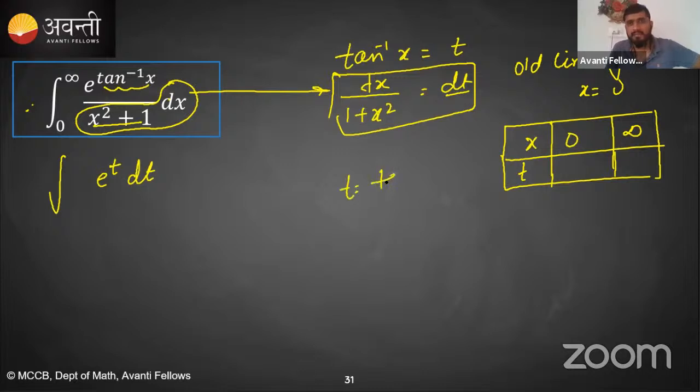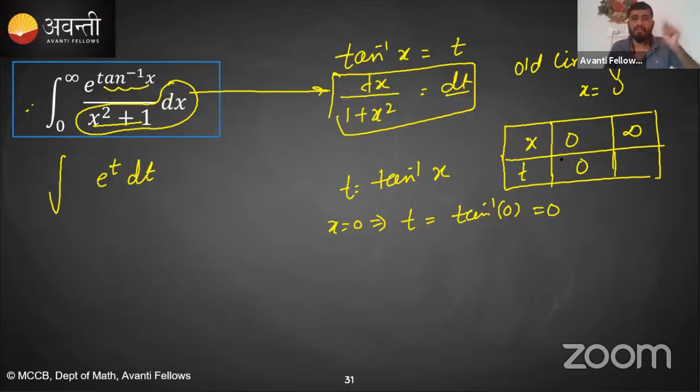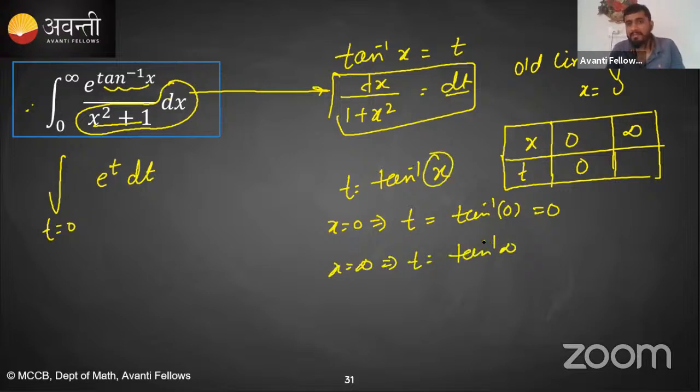Your t will be what? Tan inverse x. When your x is equal to 0, this implies t is equal to tan inverse 0. Tan inverse 0 is nothing but 0. So when x is equal to 0, corresponding t will be equal to 0. So our lower limit will be 0. When your x is equal to infinity, that implies t is equal to tan inverse infinity. Can you tell me at which angle tan becomes infinity? Obviously pi by 2. So the upper limit will become pi by 2. Yes or no?